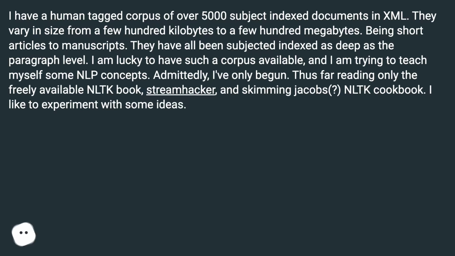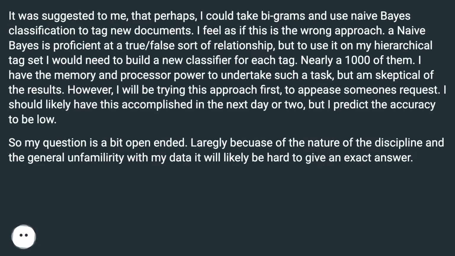Admittedly, I've only begun. Thus far I've only read the freely available NLTK book, Stream Hacker, and skimmed Jacob's NLTK cookbook. I like to experiment with some ideas. It was suggested to me that perhaps I could take bigrams and use naive Bayes classification to tag new documents. I feel as if this is the wrong approach.